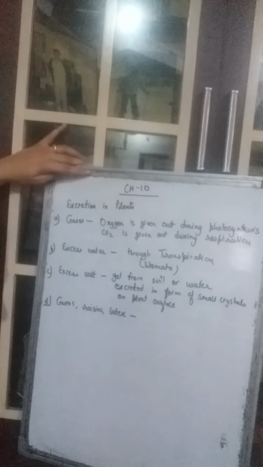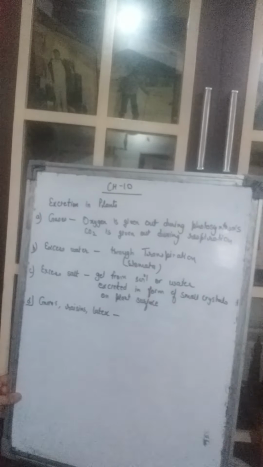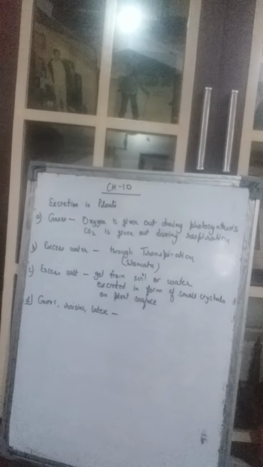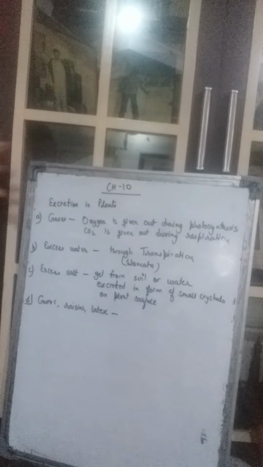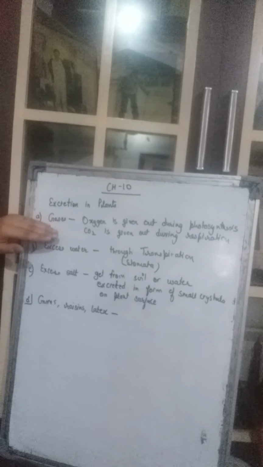Good morning, students. We are in continuation of chapter number 10, that is transportation of substances, and today we will study about excretion in plants. Now, excretion in plants takes place in the following ways. In the form of gases also, the excretion takes place.